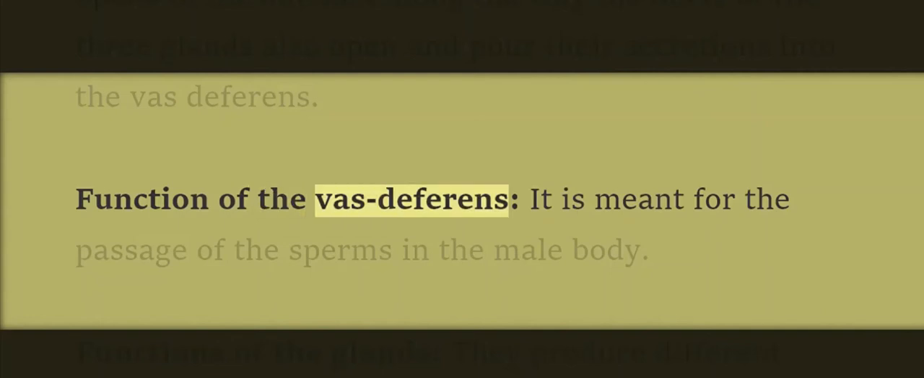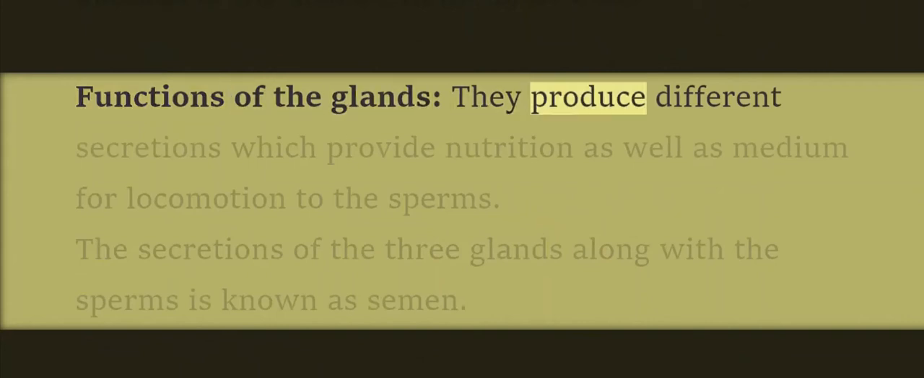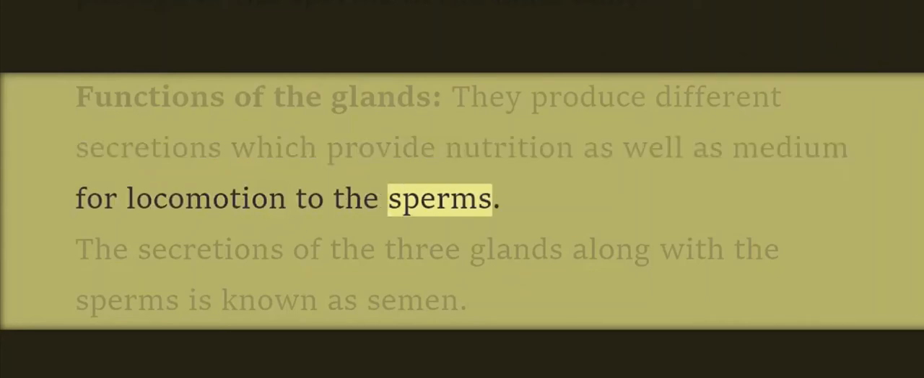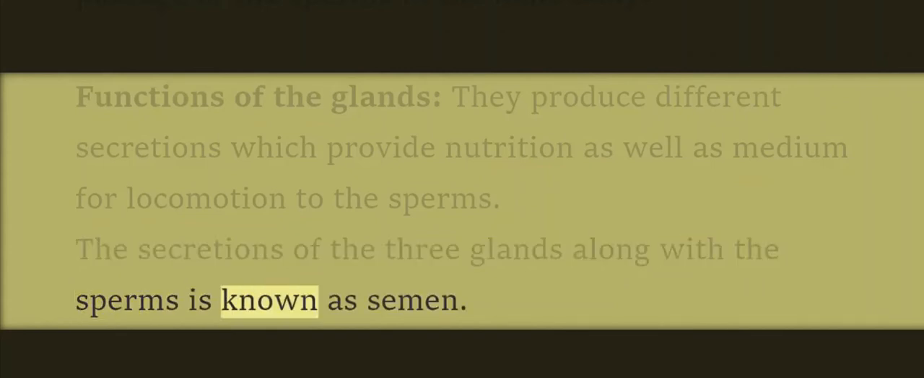Function of the vas deferens. It is meant for the passage of the sperms in the male body. Functions of the glands. They produce different secretions which provide nutrition as well as medium for locomotion to the sperms. The secretions of the 3 glands along with the sperms is known as semen.